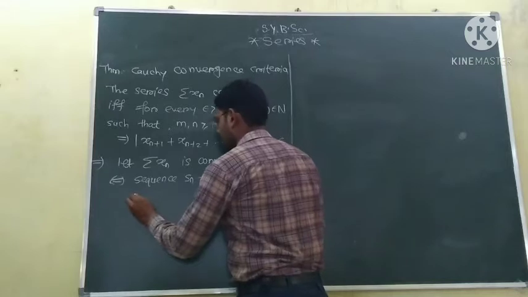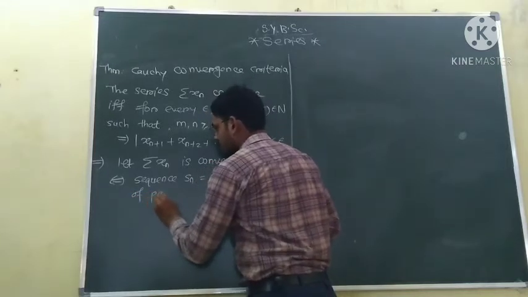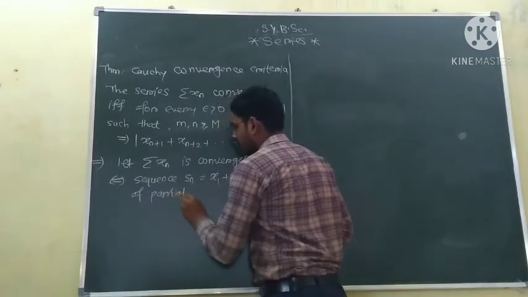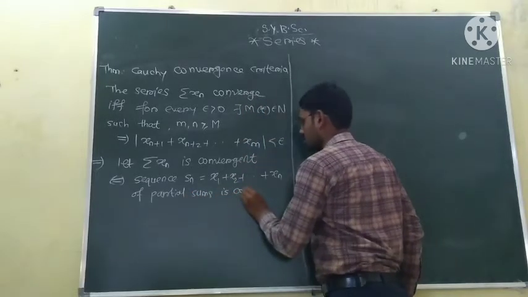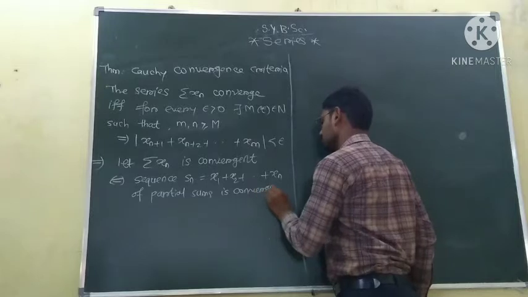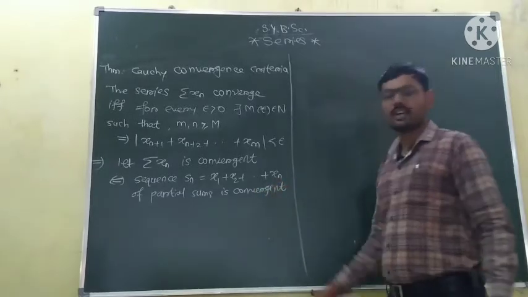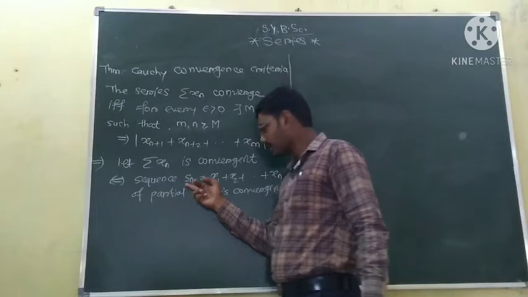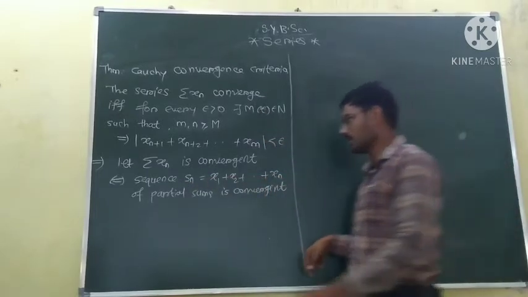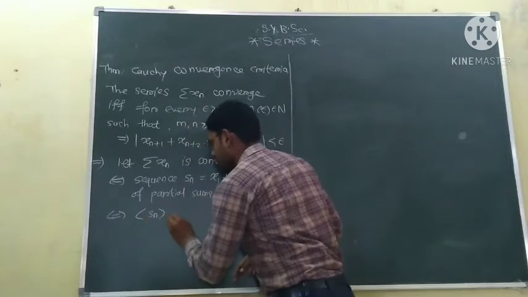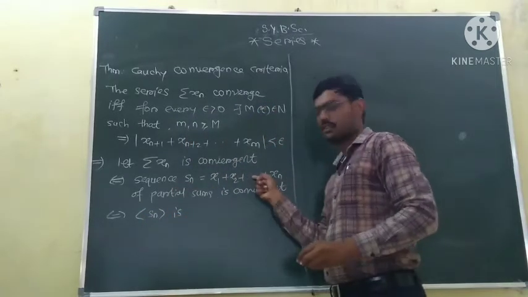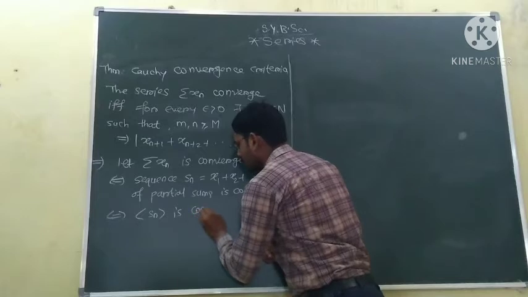So the sequence Sn of partial sums is convergent. This is if and only if our sequence Sn, whose nth term is given, is convergent.